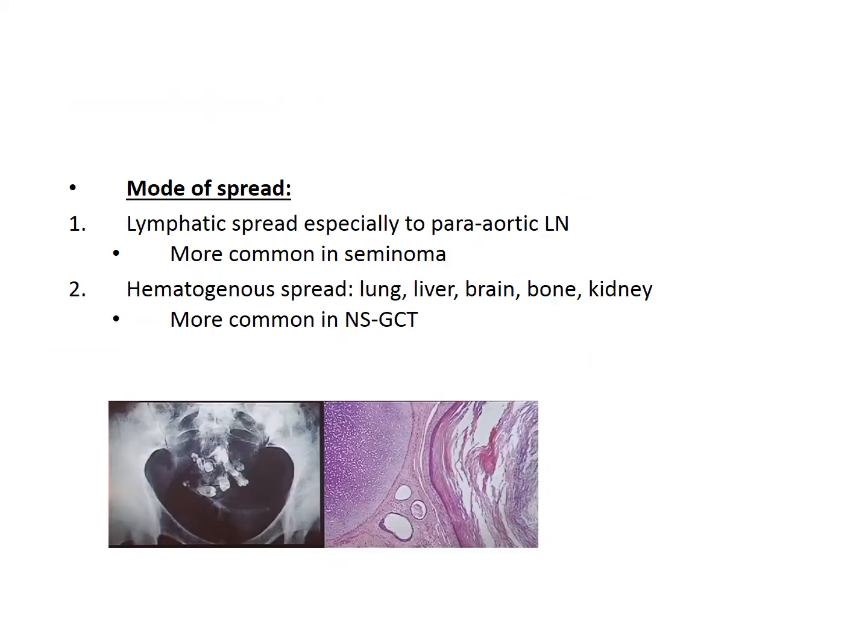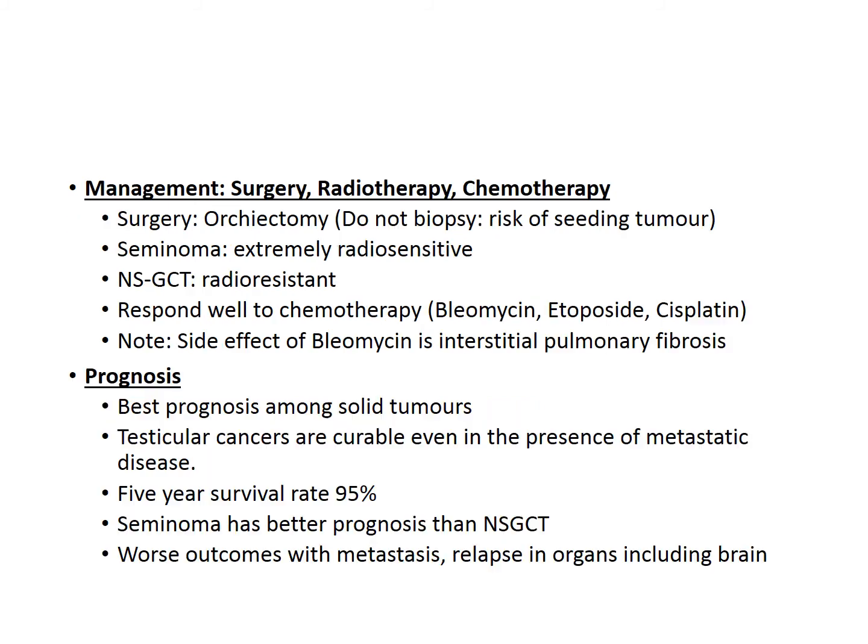Germ cell tumors spread either via lymphatic pathway or hematogenous pathway. Lymphatic spread is more common in seminoma, especially to para-aortic lymph nodes. Hematogenous spread is more common in non-seminomatous germ cell tumors, and it spreads to the lung, liver, brain, bone, and kidney. This is a picture of a teratoma that has spread from the testis to the pelvic region.